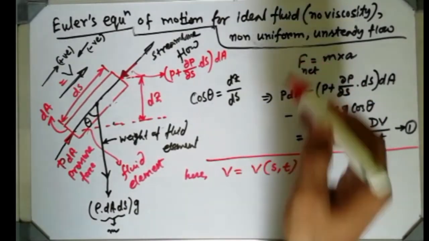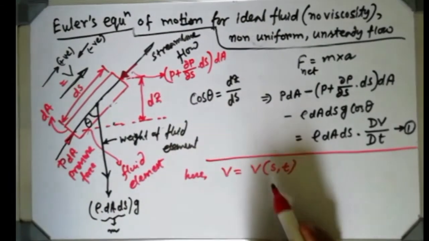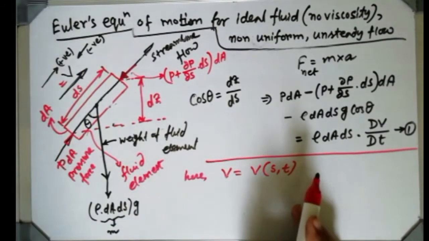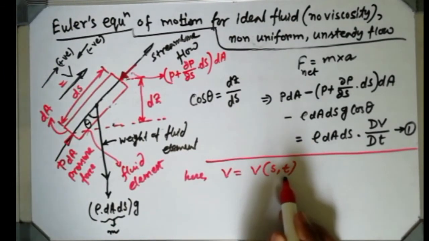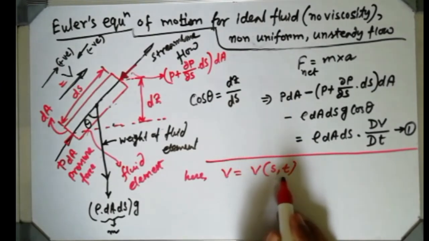Because I told you it is non-uniform. Non-uniform means it will change with respect to space, and it is already unsteady also, so with respect to time it will change. That's why velocity is a function of space and time.